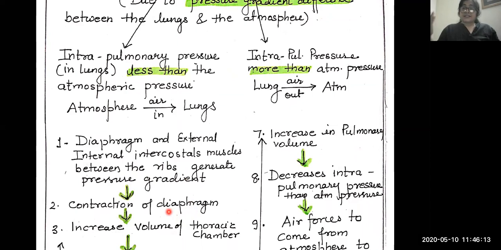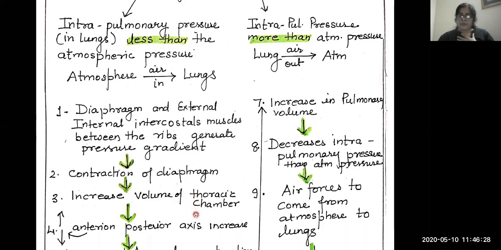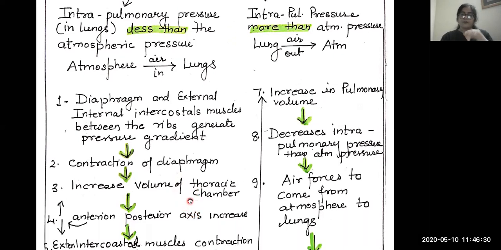That is a change in volume, caused by the diaphragm contracting. The contraction of the diaphragm causes an increase in the volume of the thoracic chamber, or chest cavity. The diaphragm increases it up and down, or anterior and posterior, ऊपर और नीचे. इस तरह से chest cavity का size increase होता है.